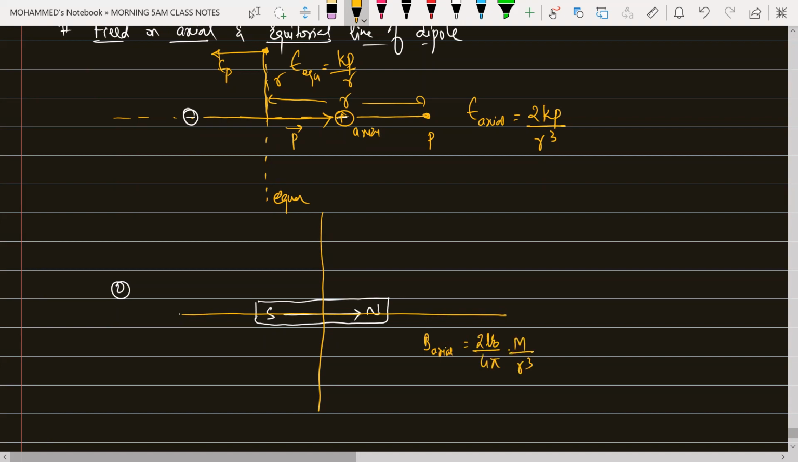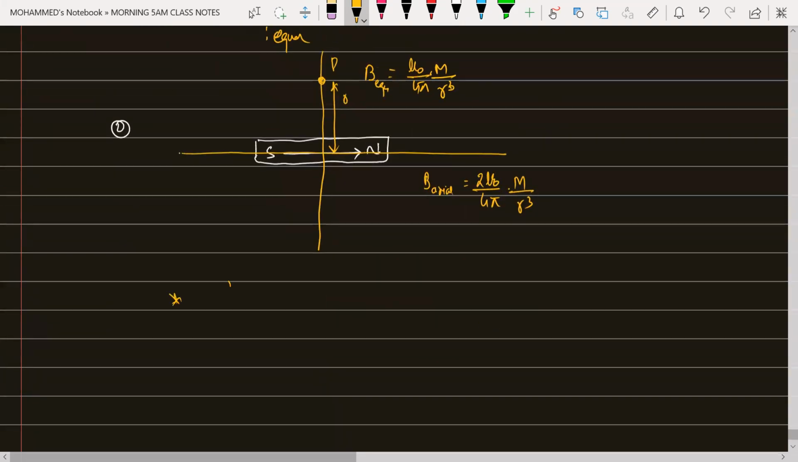B on the equatorial position, if I'm taking at a distance of R, the magnetic field on the equatorial position will be equal to mu naught by 4 pi into M by R cube, isn't it? So let us write a general formula here. E axial, electric field on the axial, will be equal to minus 2 times the field on the equatorial position. The same way, magnetic field on the axial position will be equal to minus 2 times the magnetic field on the equatorial position. Clear?